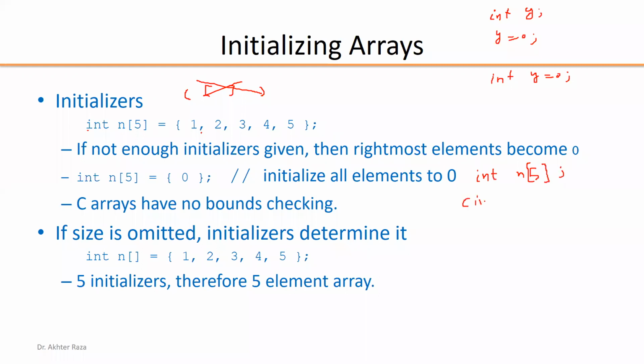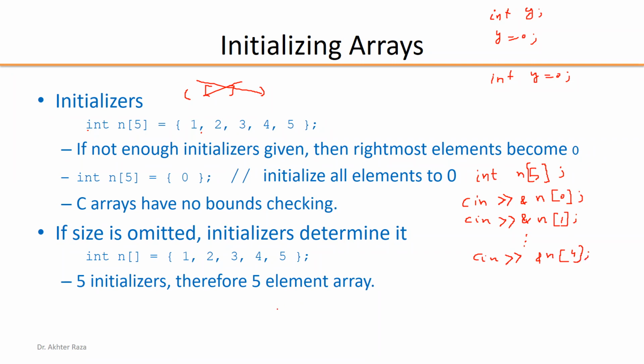Then we have to write cin >> n[0], then cin >> &n[1] and so on. You must place an ampersand here. The last one is n[4], because the size is 5, the index will be 0 to 4.